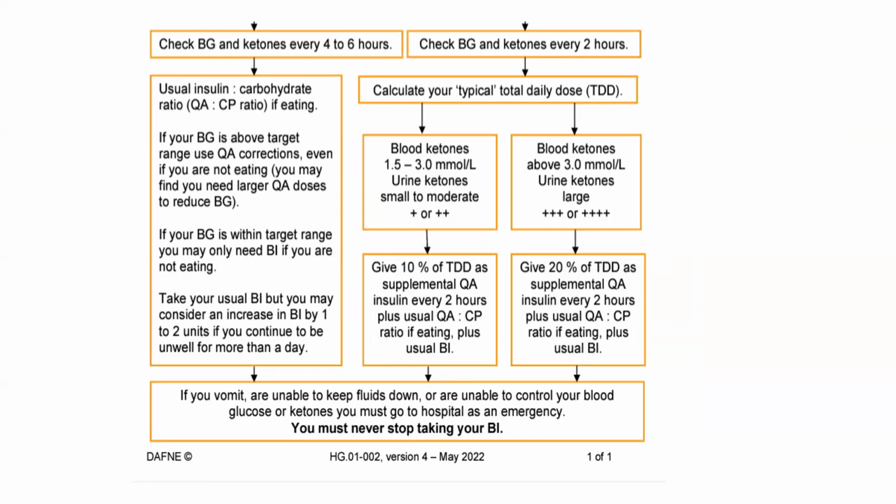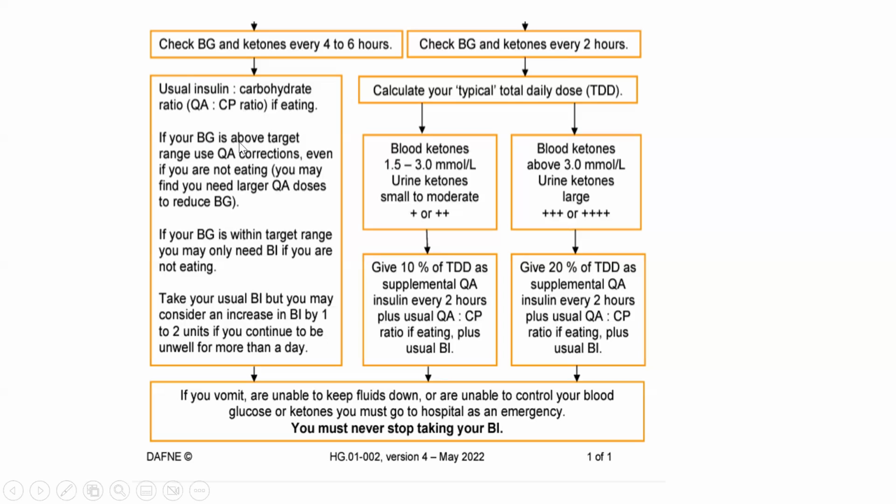One carbohydrate portion, or one CP, is approximately equal to 10 gram of carbohydrate. Usually, people use 1 unit for 10 gram. Of course, depending upon the sensitivity to the insulin, this ratio can be higher or lower. But in the scenarios where the patient has a minor illness, he should make sure to use his usual insulin to carbohydrate ratio if eating, which he is usually using.